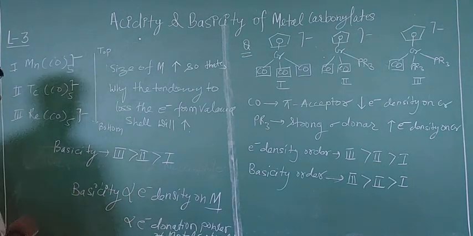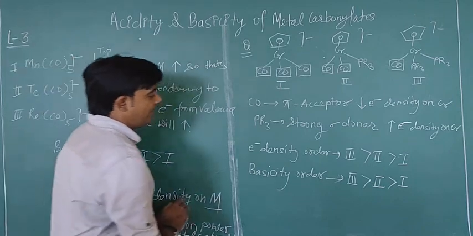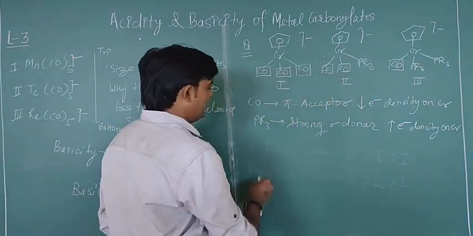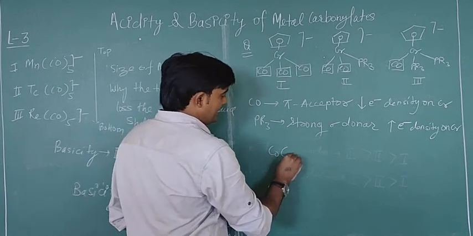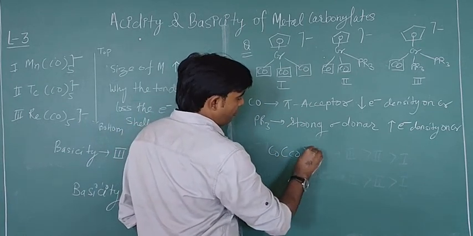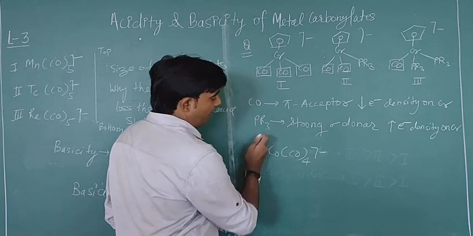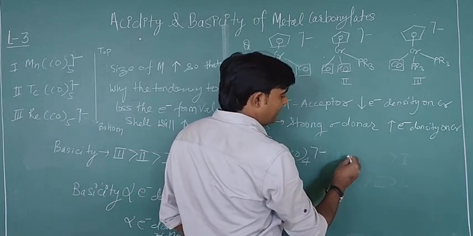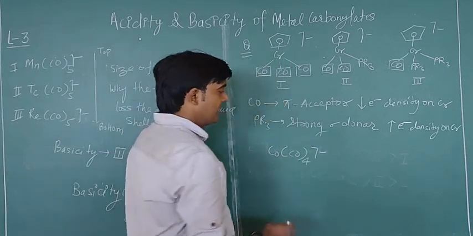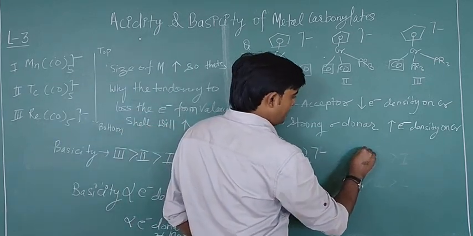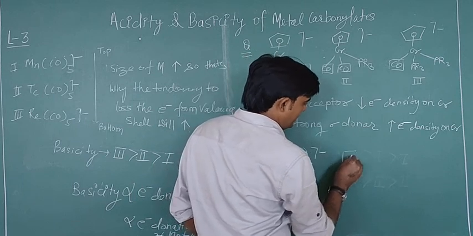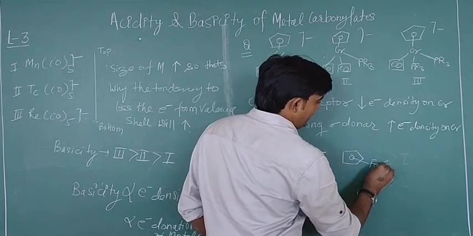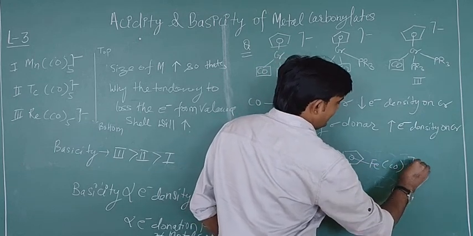Suppose you have a complex, cobalt CO4 1 negative, and you have another complex, where CP means cyclopentadienyl ligand, like this. This is the CP ligand, and you have Fe and CO twice and 1 negative.